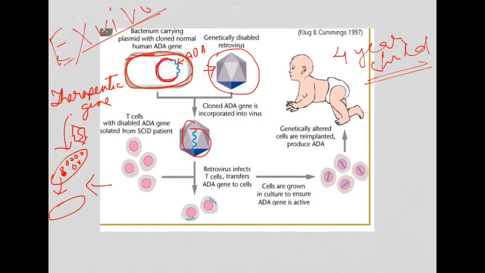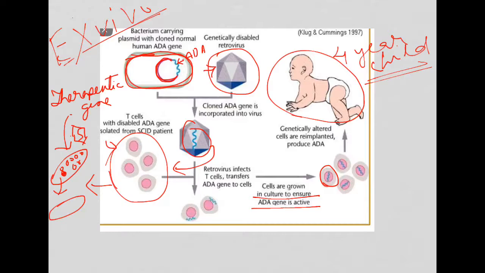Then what will happen? The T cells, which have been cultured in petri plates, will be infected with this virus particles. Then they will insert their DNA inside the cells. The DNA will get incorporated into the T cells genome. Then those cells which will carry this particular ADA gene will be cultured to ensure that the ADA gene is active. Then it will be implanted inside the cells of the human being so that the ADA gene could function properly. This is the idea of ex vivo